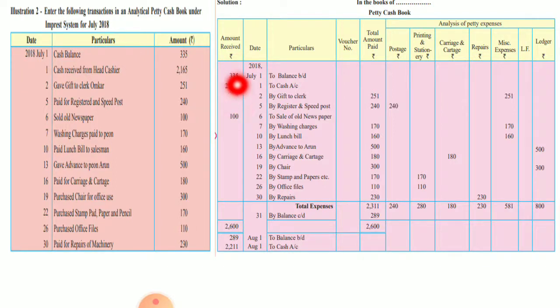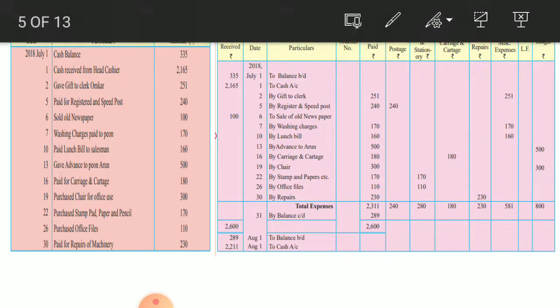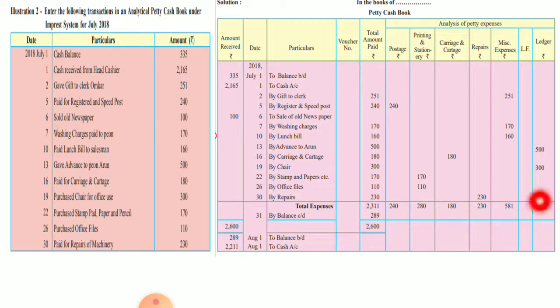Now here what we have the total? 2165 plus 100 plus 335. That means our amount received is more than our expenses. Okay, so it will have a balance of cash. So here we have to total each column. In postage you have only 240. In printing and stationery 170 plus 110, 280. Cartage 180. Repairs 230. Miscellaneous expenses 251, 170, 160, so 581, and ledger 500 plus 300, it is 800 rupees. Okay, done.